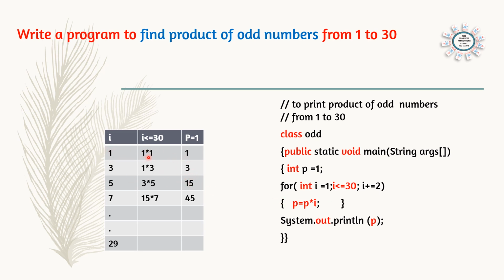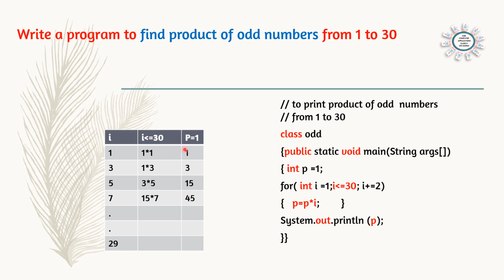In this case, 1 into 1. First time i is 1, p is 1. Odd number is 1. 1 into 1, 1. Then the next odd number is 3. p is already 1. 1 3s are 3. The next odd number is 5. 5 3s are 15. Then 15 into 7, 105. Like that, every number we will multiply. The odd number will be increasing, and in p we will get the product.